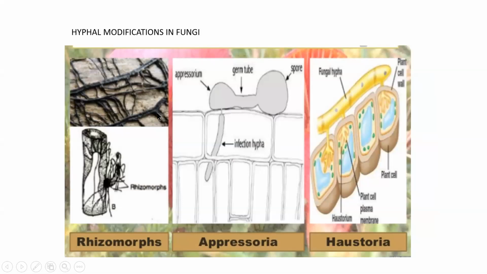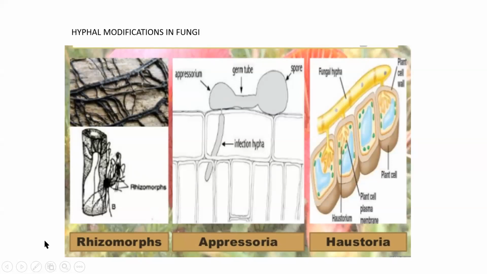Other modifications of hyphae are rhizomorphs. Rhizo means root, morph means shape. So some fungal hyphae look like plant roots. That's why they are called rhizomorphs. Some fungal hyphae take the shape of what is called appressoria. And some of the hyphal modifications are called haustoria. These are different fungal hyphal modifications.